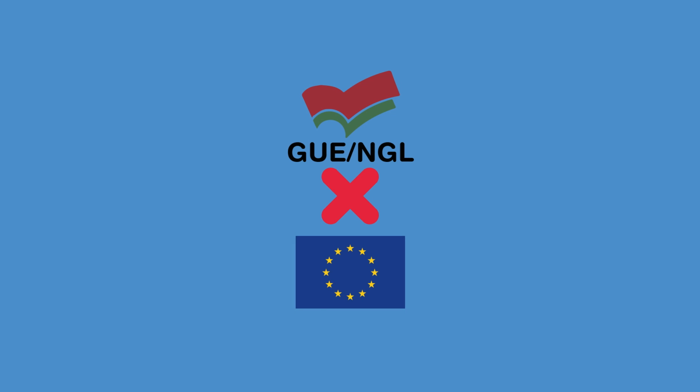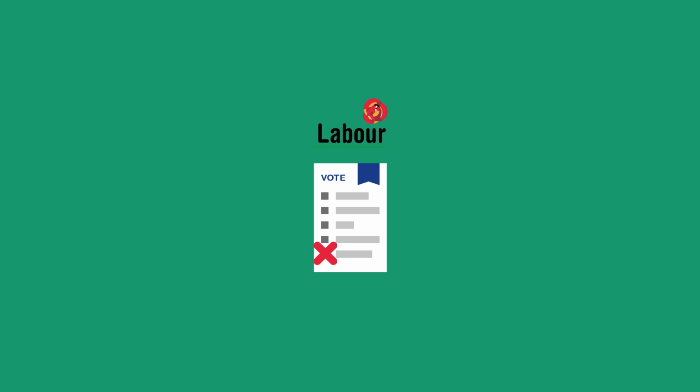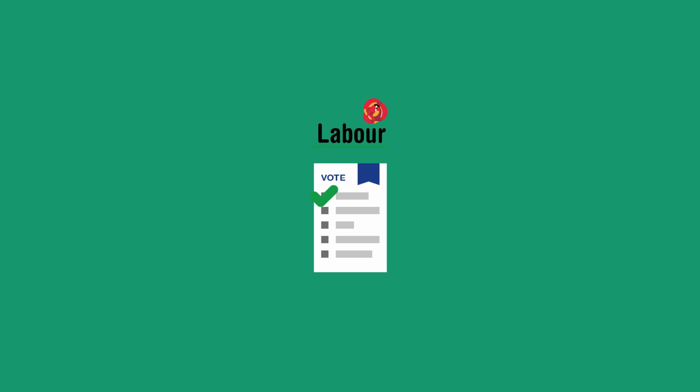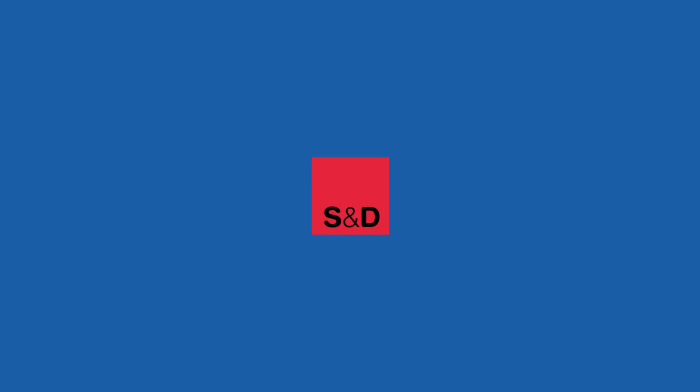To give you an example, Labour may not be your number 1 choice for a local or national election, but since Labour is a part of the Socialists and Democrats in the European Parliament, and let's say you like them, you may vote for Labour in the EU elections to give the Socialists and Democrats more power.